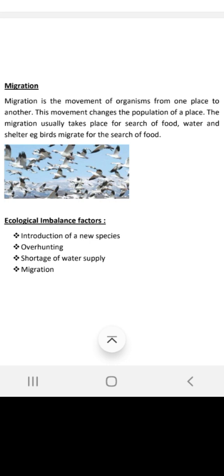Generally, migration is movement of organisms from one place to another. It is possible for animals also. Humans migrate in order to search for food. That is how migration is made possible.